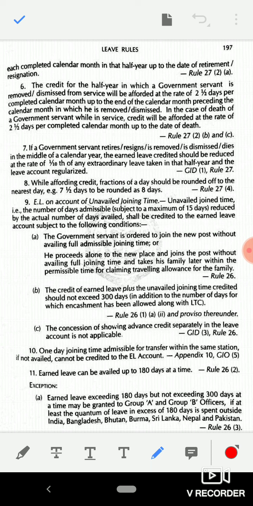Appendix 10, GIO 5. 11th point, earned leave can be availed up to 180 days at a time. Rule 26.2. Exception A: earned leave exceeding 180 days but not exceeding 300 days at a time may be granted to Group A and Group B officers if at least the quantum of leave in excess of 180 days is spent outside India, Bangladesh, Bhutan, Burma, Sri Lanka, Nepal and Pakistan. This is according to Rule 26.3.